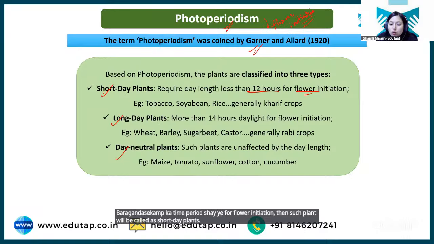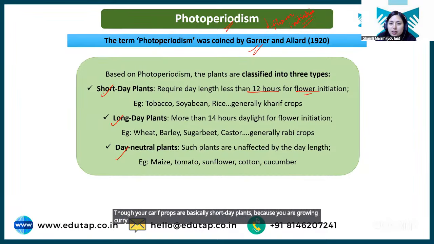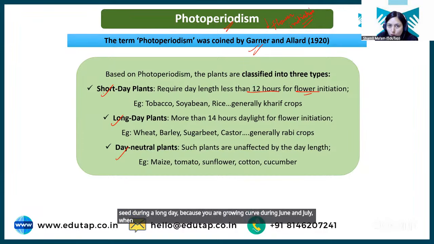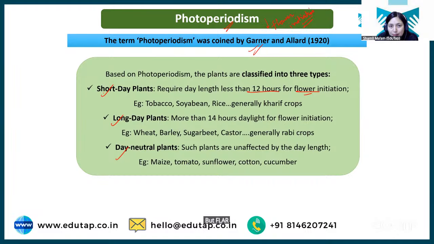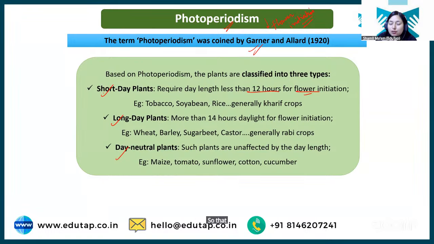So your kharif crops are basically short day plants because you are growing kharif seed during a long day, during June and July when the day length is long. But flower initiation will happen during October, November, or September, October, where the day length is reduced. So that's why your Kharif crops are short day plants, Rabi crops are long day plants, and then there are few plants which are day neutral, which are not affected by day length. The plants which are unaffected by day length are day neutral.